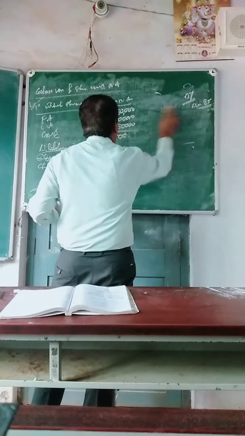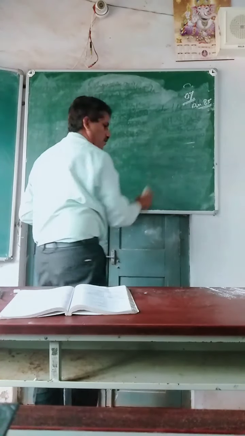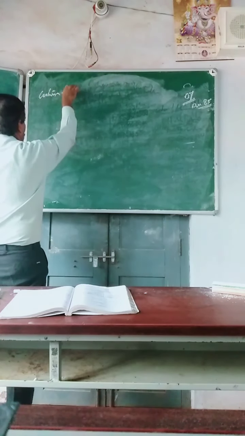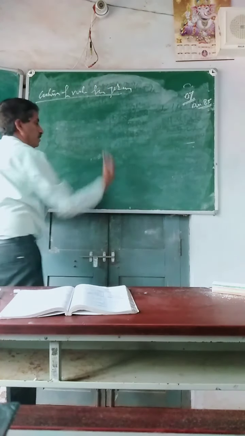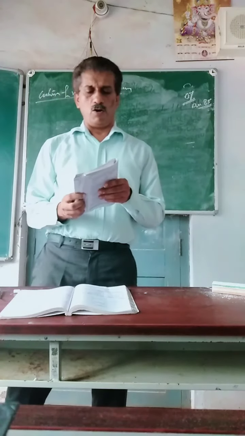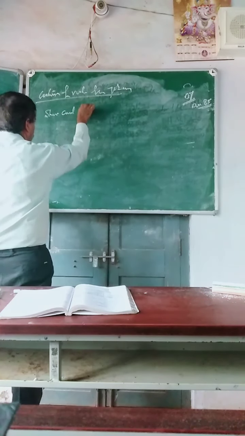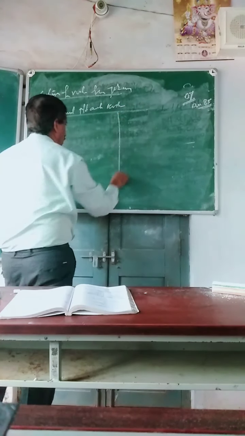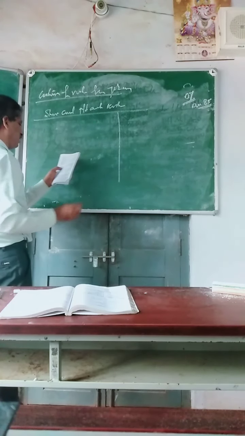Second method now: value of share under yield method. Calculation of value of share under yield method. Yield means profit method. All the profit should be taken into consideration. Statement showing calculation of profit available to equity shareholders.